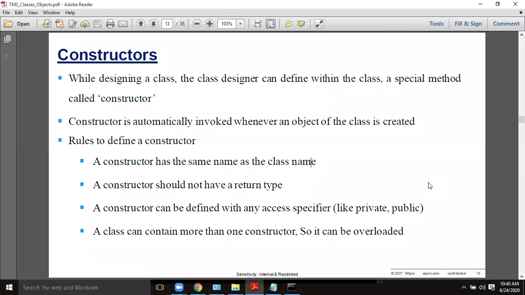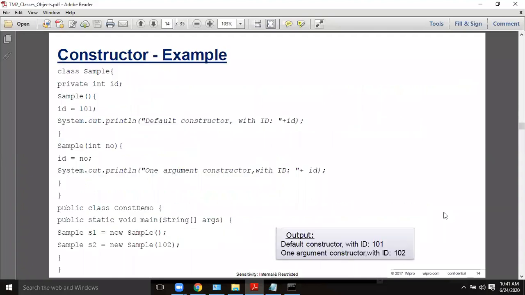Suppose you don't create any constructor, sir, I don't have any idea about constructors, I never create one, no problem. Whether or not you create a constructor, a default constructor will be automatically created and the object will be built with the default values if you don't initialize it. Most important: constructors are in general useful for object building, initializing the object.